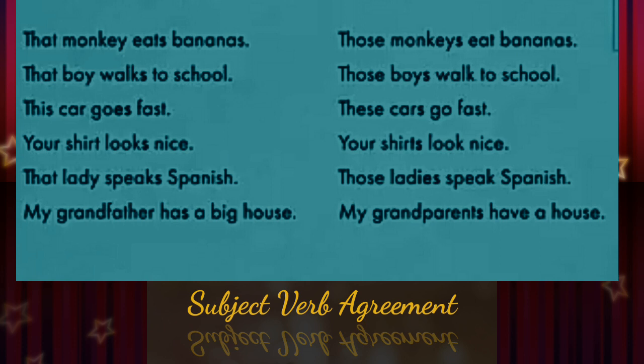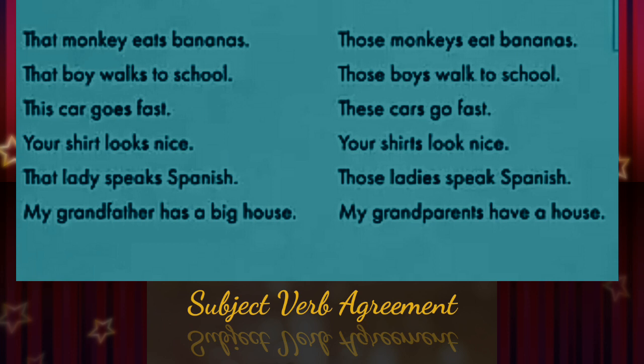Now look at these examples. That monkey eats bananas. That boy walks to school. Your shirt looks nice. That lady speaks Spanish. My grandfather has a big house. So in these examples, we can see that the subjects are singular: monkey, boy, car, shirt, lady, grandfather.